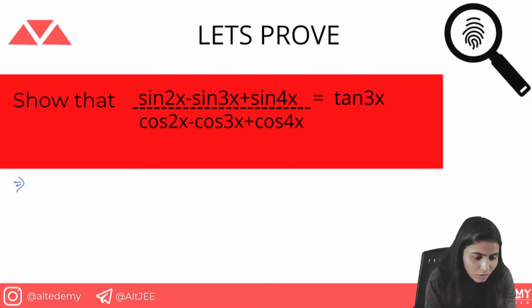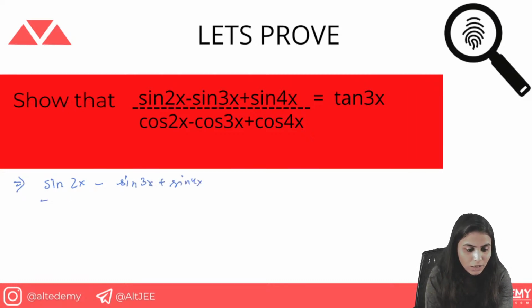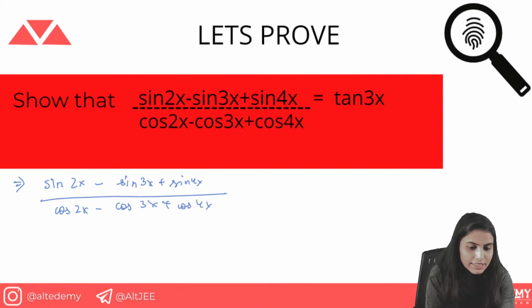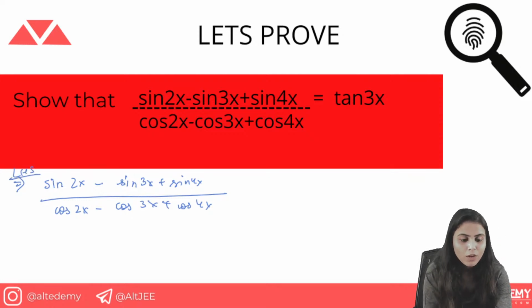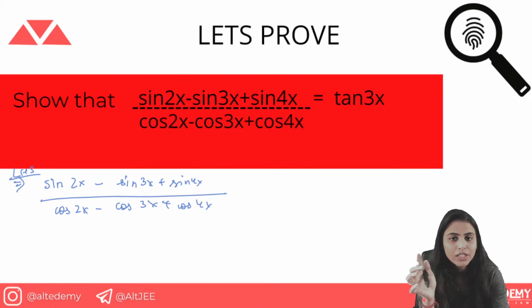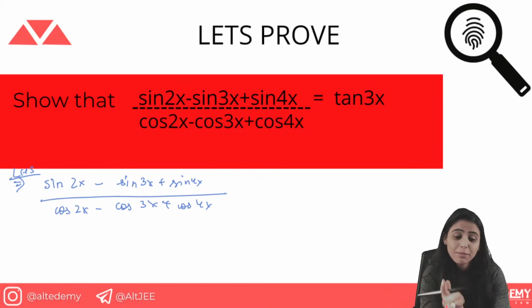Okay, so we have sine 2x minus sine 3x plus sine 4x upon cos 2x minus cos 3x plus cos 4x. So this is our LHS. Now what you can do here is, see, 4 plus 2, this is an even term, and it can take the form of the equation sine a plus b.